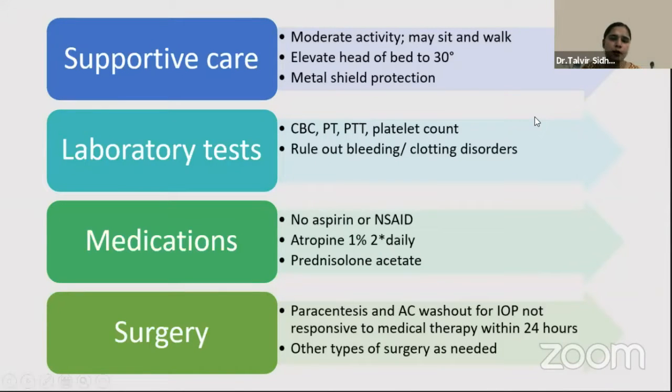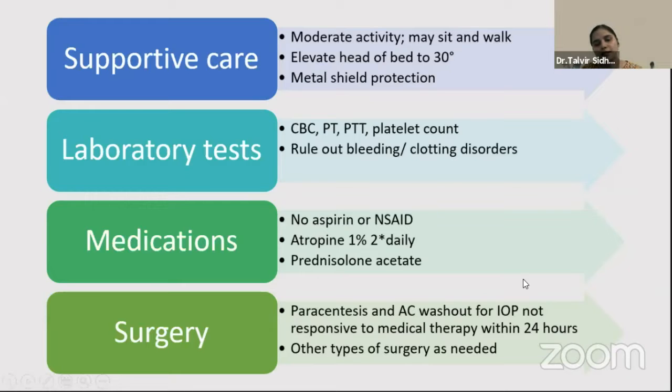Supportive care is most important in hyphema management, especially elevating the head to 30 degrees. Lab tests should be done to rule out any bleeding or clotting disorders. It's important that NSAIDs should not be given, or any blood thinners. If a person is on blood thinners, a cardiologist should be consulted to stop the blood thinners for some time, so that the clotting can happen and the clot can retract in the anterior chamber. Cycloplegics and steroids should be given to quiet the eye.